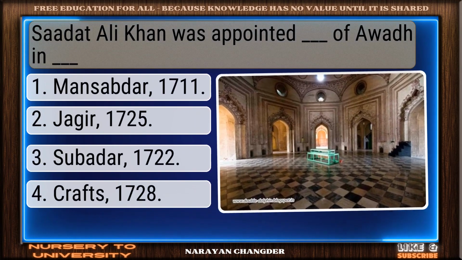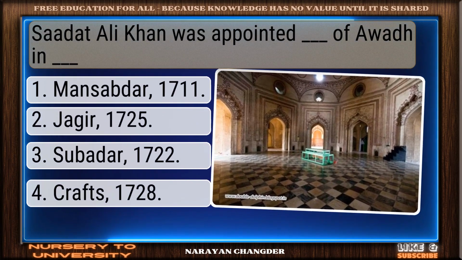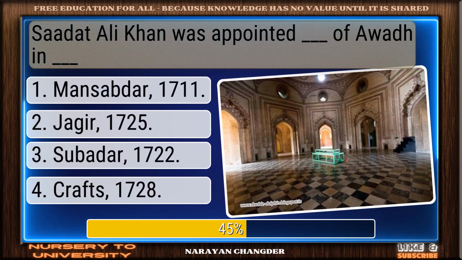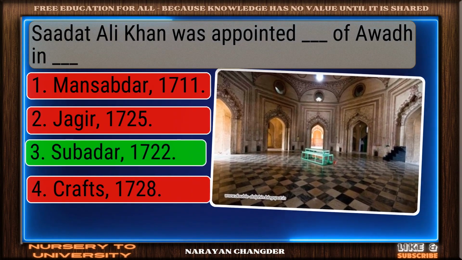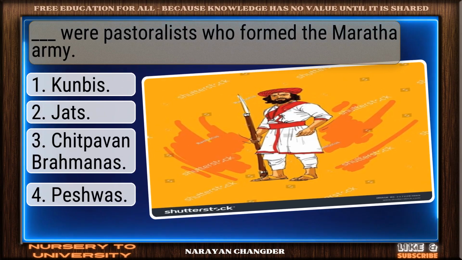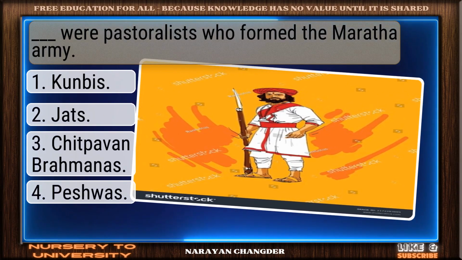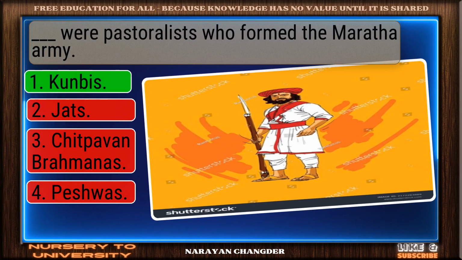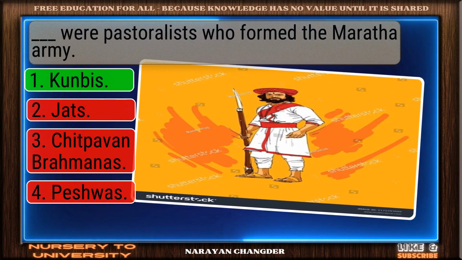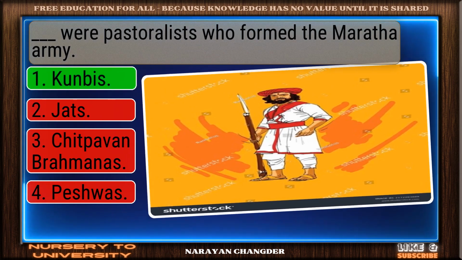Sadat Ali Khan was appointed Subadar of Awadh in 1722. 1722 is an accurate answer. Kunbis were pastoralists who formed the Maratha army. Clear logic. Your choice, Kunbis, is sound and 100% true.